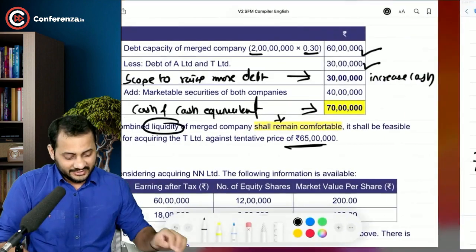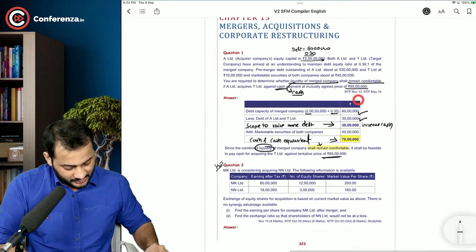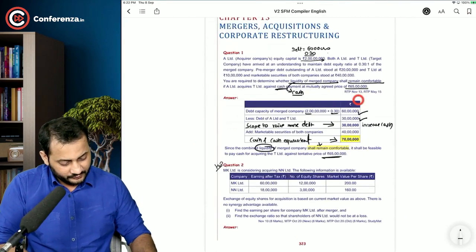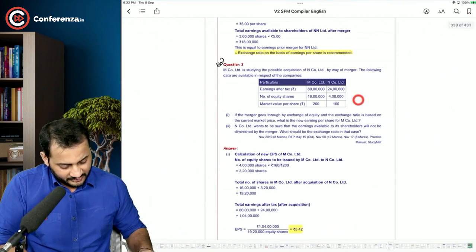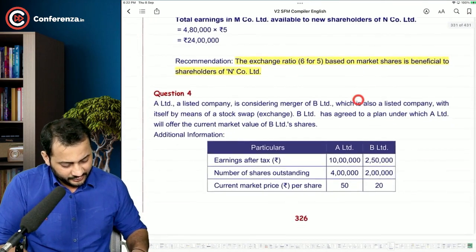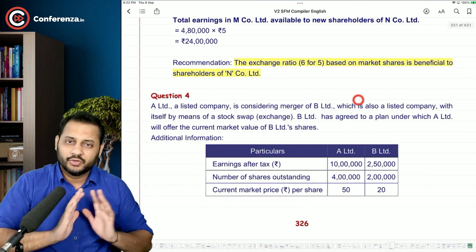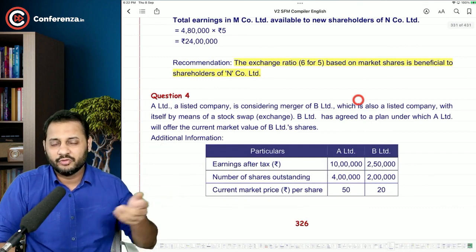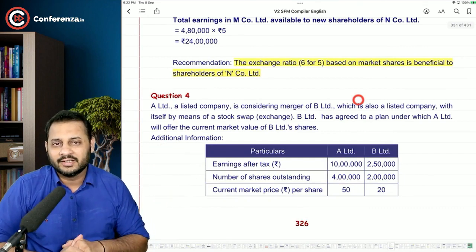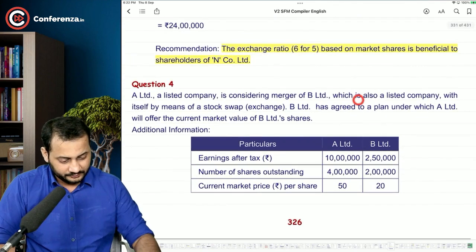Have a look at the next question. So question number 2 is homework for you. Question number 2 and question number 3 are quite similar. I will directly take question number 4, which is exactly equal to 2 and 3 as well. So don't worry about it. Once you go through question number 4, you can solve question number 2 and 3 as well. Have a look.